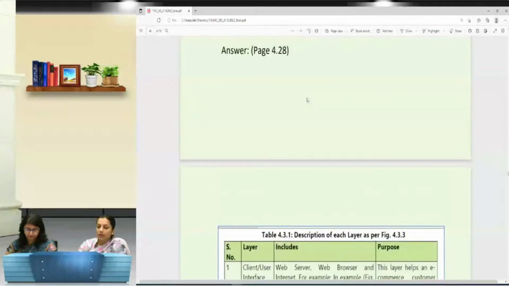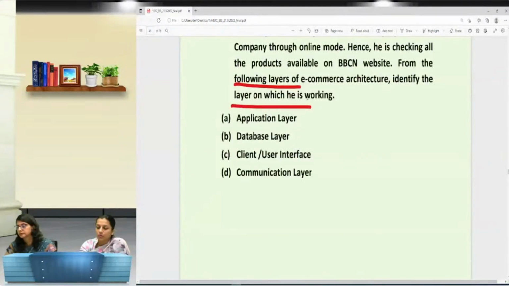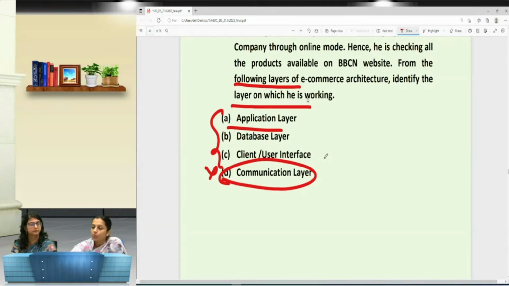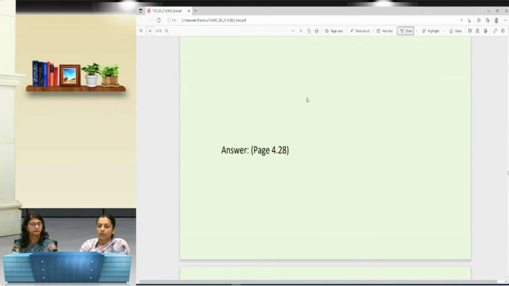So here in this question, we have four options: application, database, client and user, and the communication layer. We know that in e-commerce architecture, there is no communication layer, so this option would be ruled out. Out of the remaining three, the application layer is very likely the right answer, because the customer is checking all the products on the website, and it is only the application layer that allows him to check out all the products on the website.